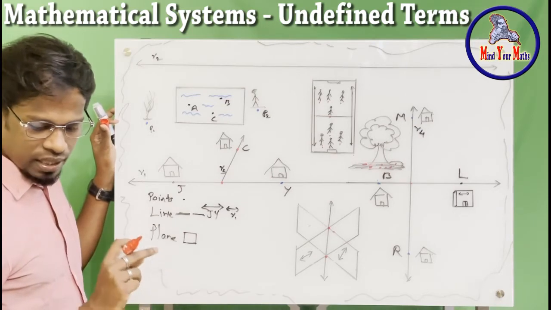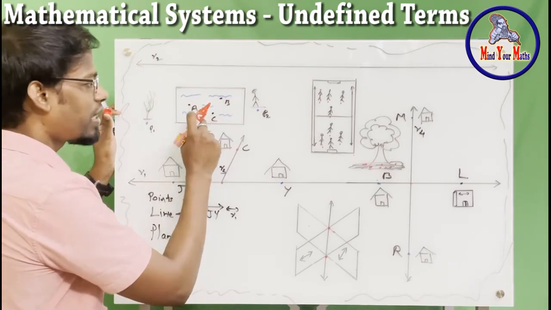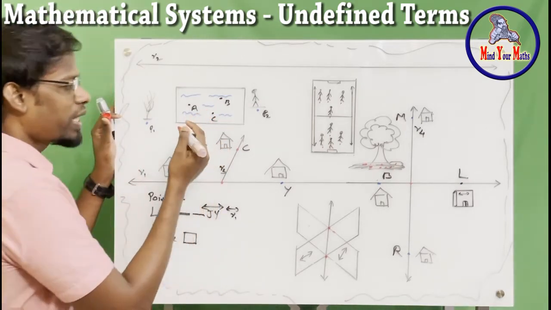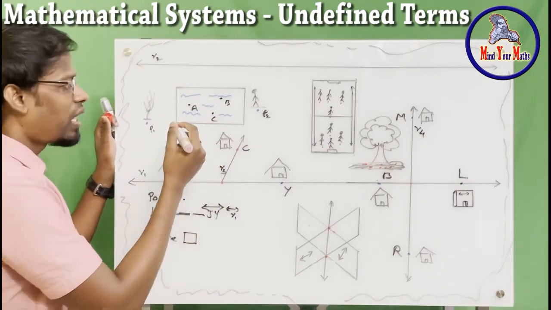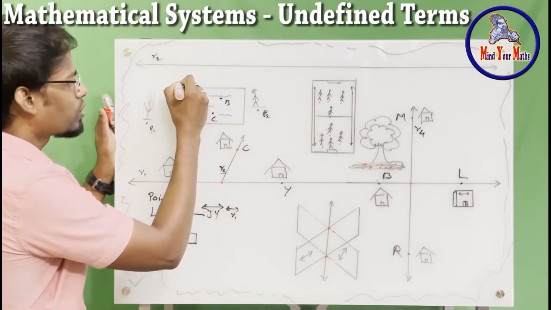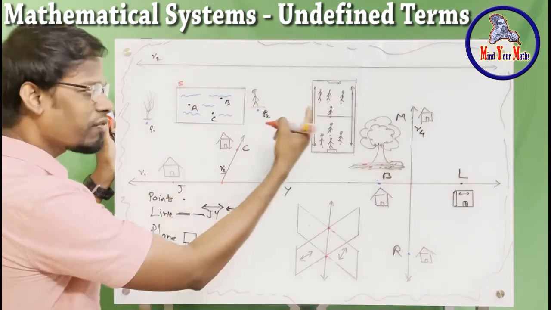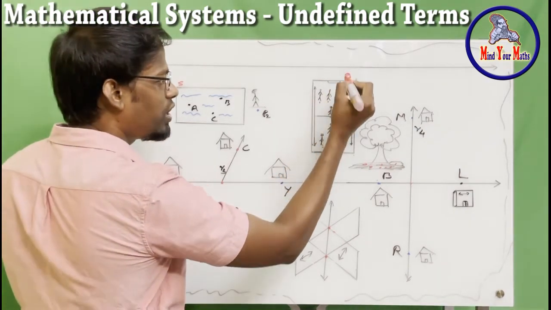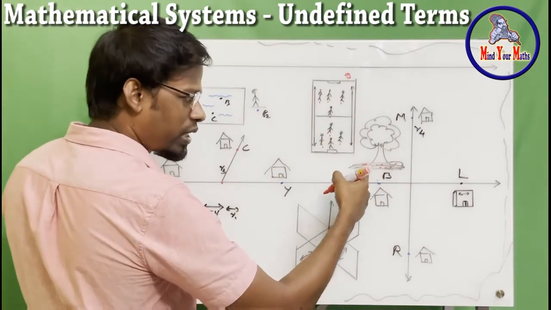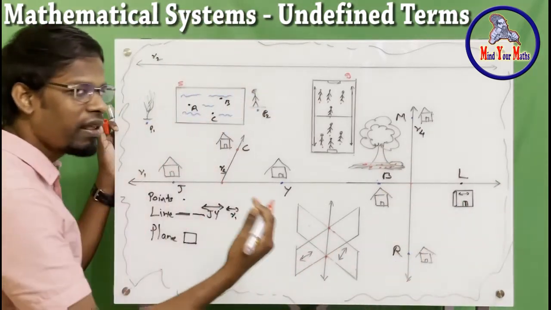It is usually represented, it is written using the points inside the plane. For example, we can give a short name, which is a small name, because this is a swimming pool. I'll use small s, lowercase s. So we can represent, for everything you can give a name. This one is a G, small g, and for this one, library, you can probably give a small letter, anything that you want to give.